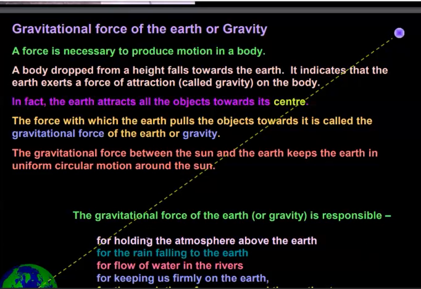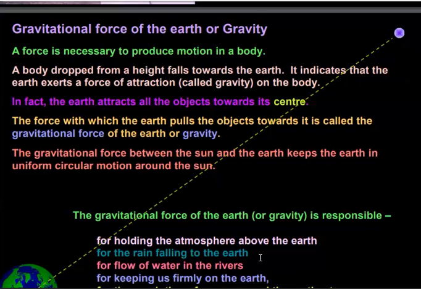So for the rain falling to the earth, even then gravity is responsible. You know that due to hot weather, water vaporizes at the surface of the sea and rises up, and as it rises up, the temperature goes on decreasing. So this water vapor then condenses into water droplets, and gravity acts on those water droplets. The earth attracts those water droplets. That's why raindrops fall onto the surface of the earth. So you see rain falling.